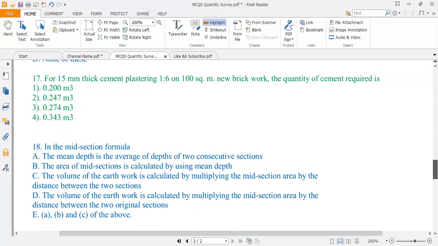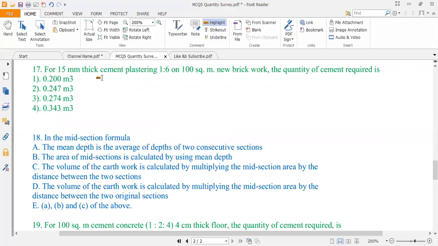Now, for 15 millimeter thick cement plastering, 1:6 on 100 square meter new brickwork, the quantity of cement required is number 1, 0.2 cubic meters, 0.24 cubic meters, 0.27 cubic meters, 0.343 cubic meters.